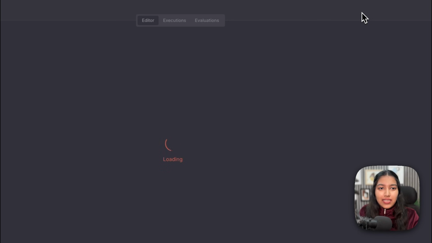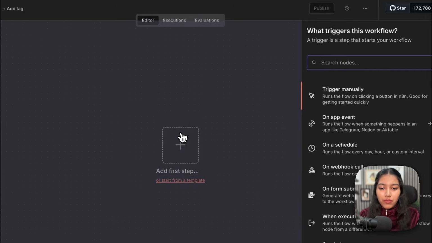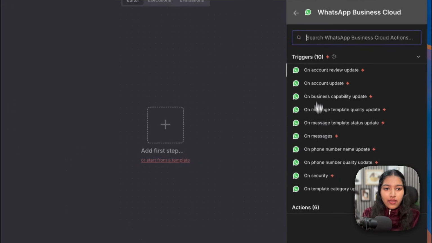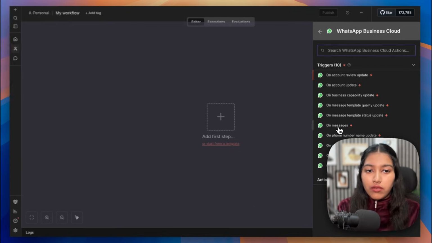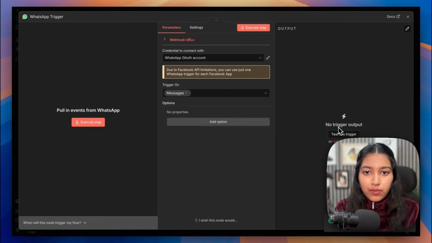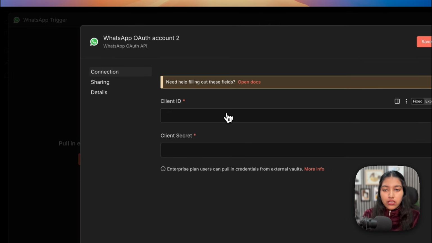So once you're all set, just click on create workflow, and now let's start from the very beginning. We're gonna search for WhatsApp Business Cloud. And as you can see, they have so many triggers here, but we're gonna go with on messages because we want to be notified or we want to trigger this automation every time a message comes in. So firstly, let's add the credentials. So just click on create new.